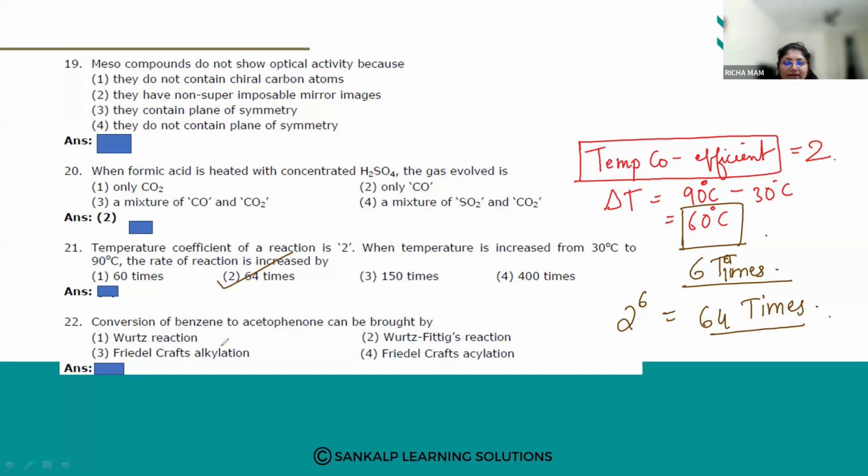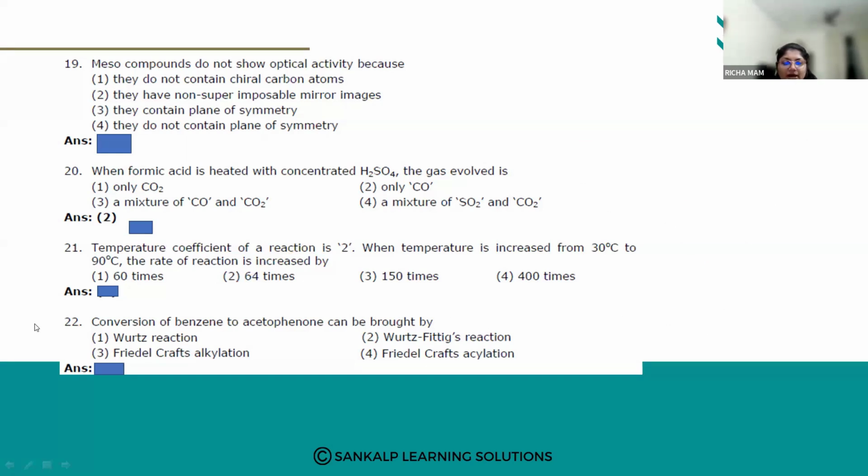Conversion of benzene to acetophenone can be brought by: one, Wood's reaction; second, Wurtz-Fittig reaction; third, Friedel-Crafts alkylation; and fourth, Friedel-Crafts acylation. So conversion of benzene to acetophenone, how can it be brought about?